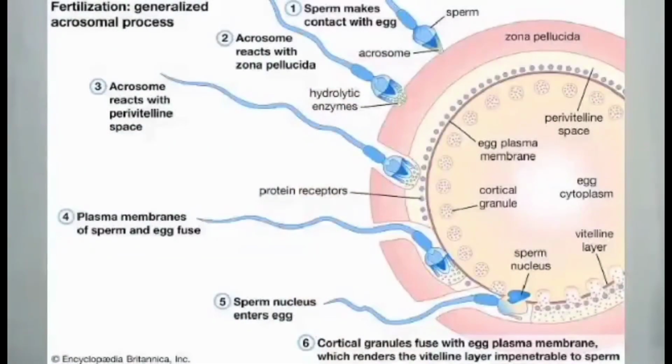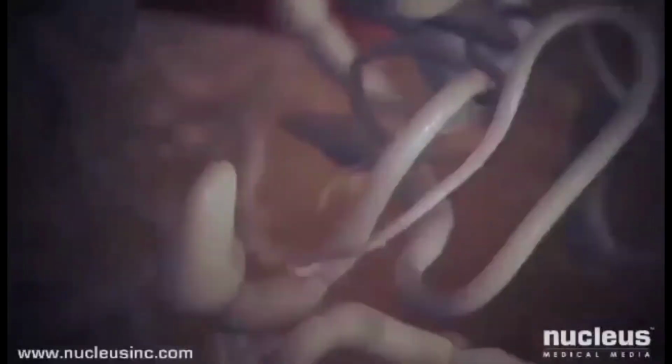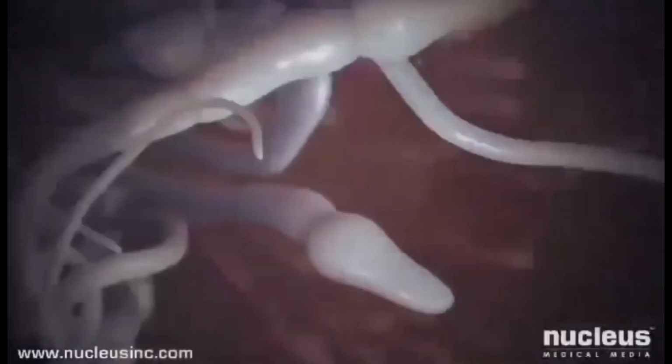What is fertilization? Fertilization is the process of combining the male gamete or sperm with the female gamete or ovum. The product of fertilization is a cell called a zygote. Fertilization occurs when male and female